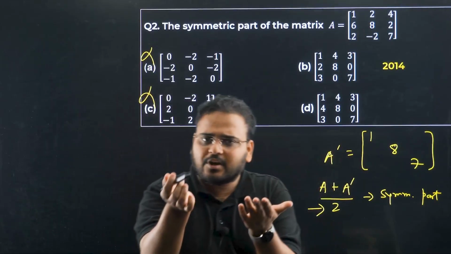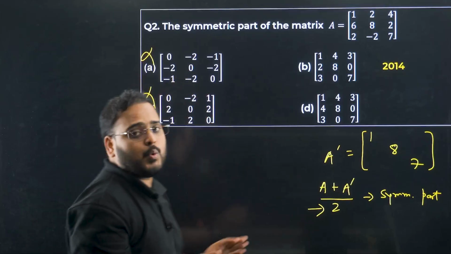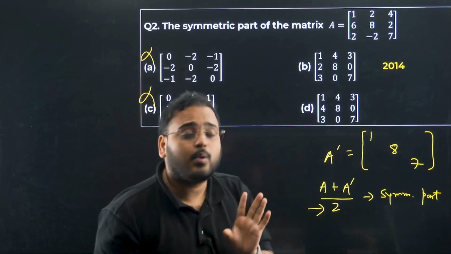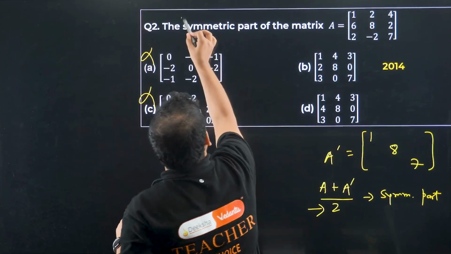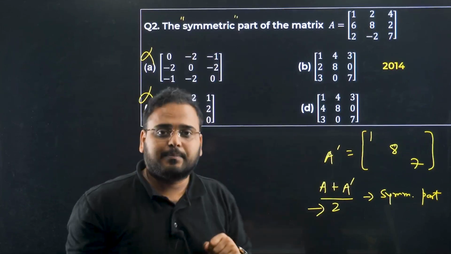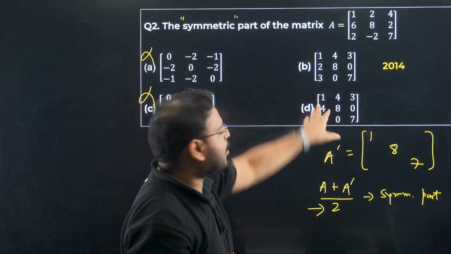Anyway, if you know the property of a skew symmetric matrix, you know that in a skew symmetric matrix you have the diagonal as 0. It means these two cannot be there, because we're talking about the symmetric part. Clarity is there? Okay. Now 1, 8, 7 in both, we have option B and D.